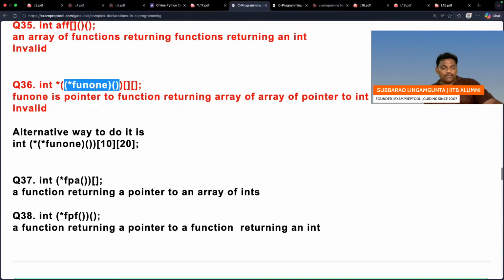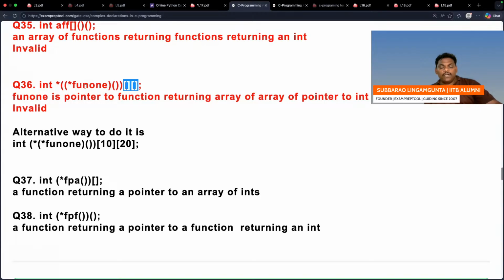Fun1 is a pointer pointing to a function, which doesn't take anything, which will return... All right, I'm repeating once again. Fun1 is a pointer to a function. That function finally doesn't take anything, and returns a double array, a 2D array where every element is an integer pointer.